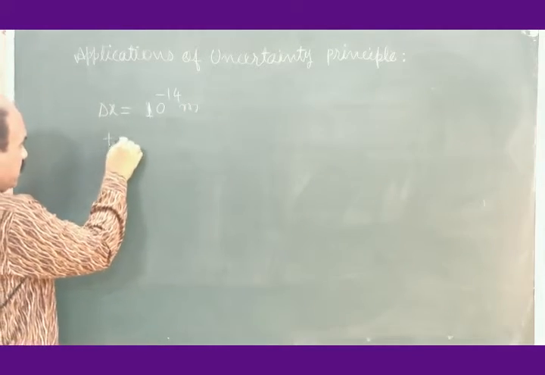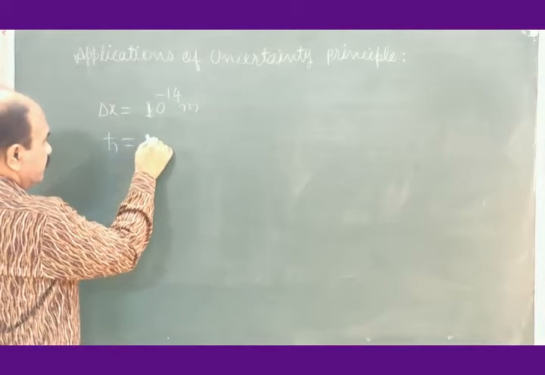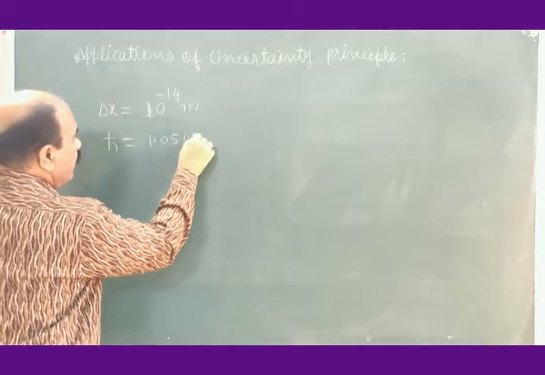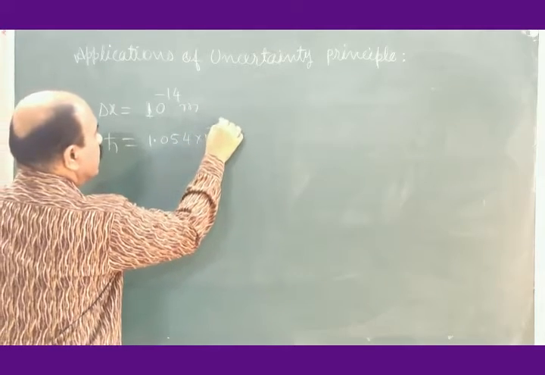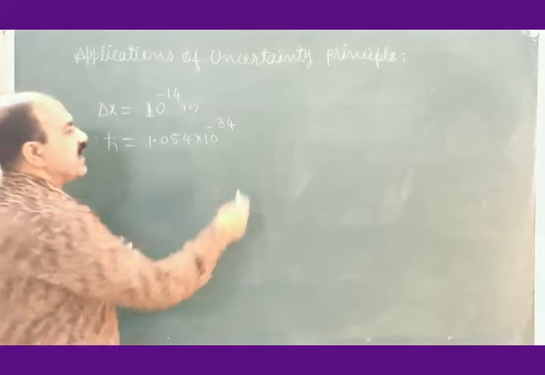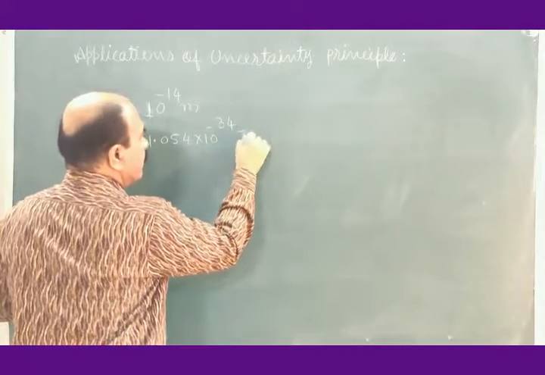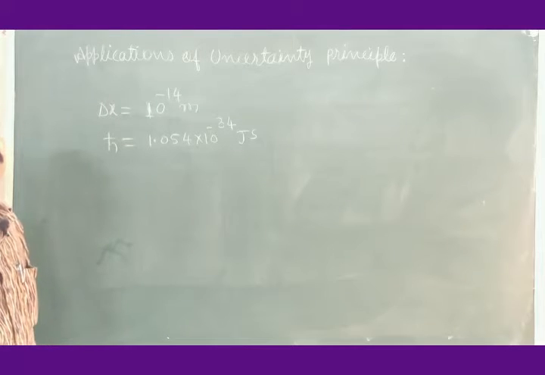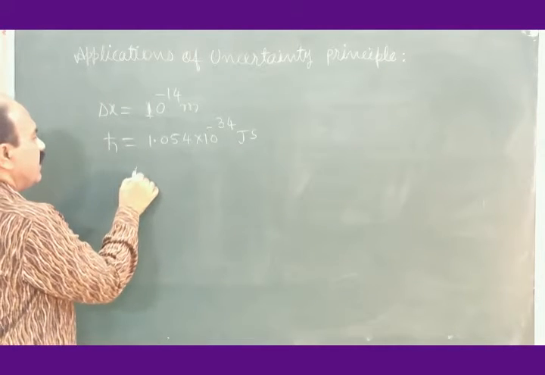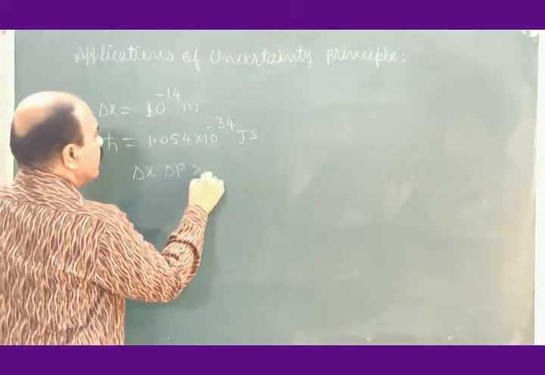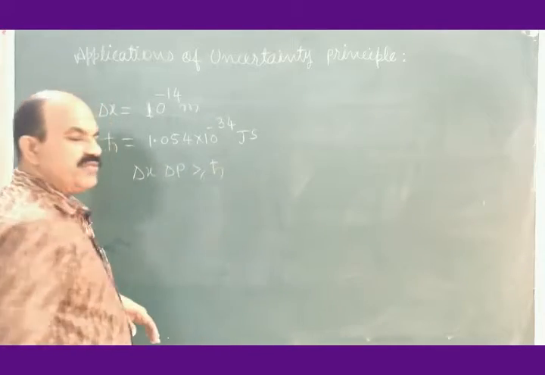H cross is 1.054 into 10 to the power minus 34 joule second. What is the formula of uncertainty principle? Delta x into delta p greater than or equal to h cross.